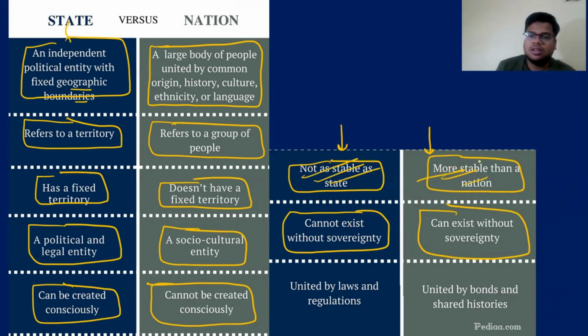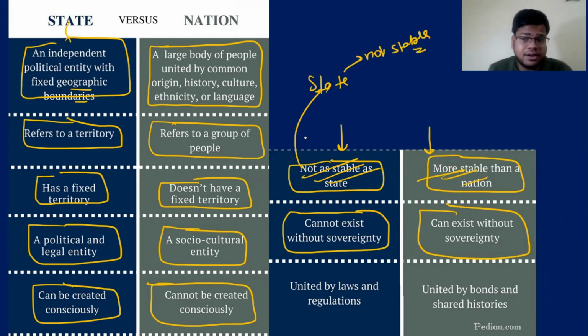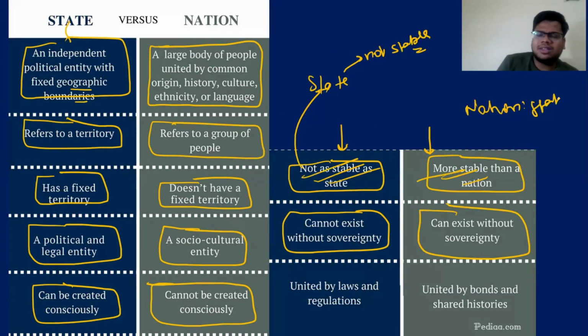Now, the point is this: states are not that stable because they are a political and legal entity, while nations are relatively more stable. States keep breaking, right? Reorganization of the states, reorganization of the boundaries, these things keep on happening. Yugoslavia, USSR, and all these things.